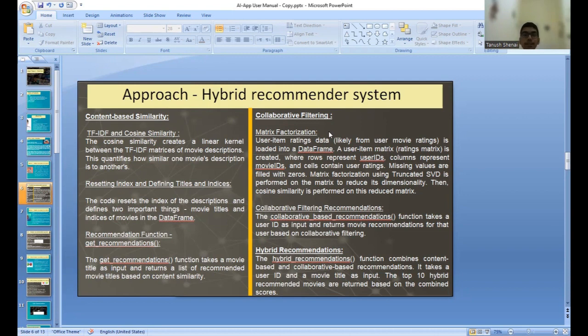Matrix factorization uses truncated singular value decomposition, and that is performed on the matrix to reduce its dimensionality. Then cosine similarity is performed on this reduced matrix. Then the collaborative filtered recommendations function takes a user ID as input and returns movie recommendations for that user based on the collaborative filtering.